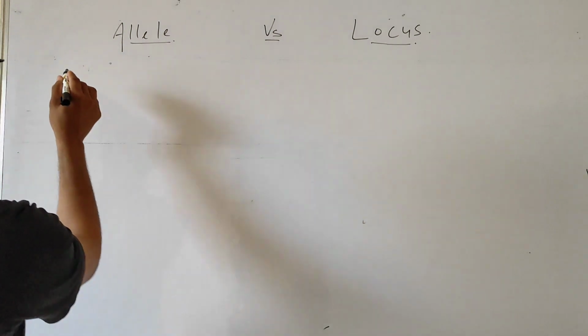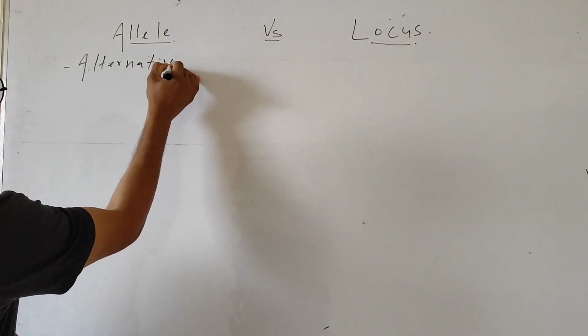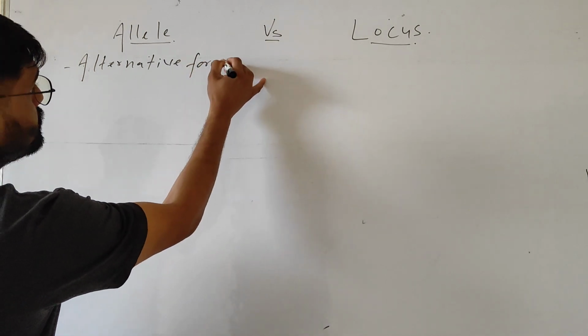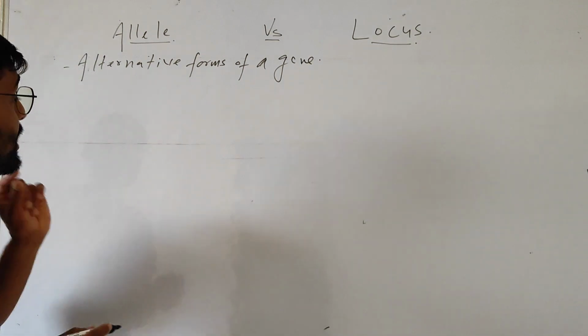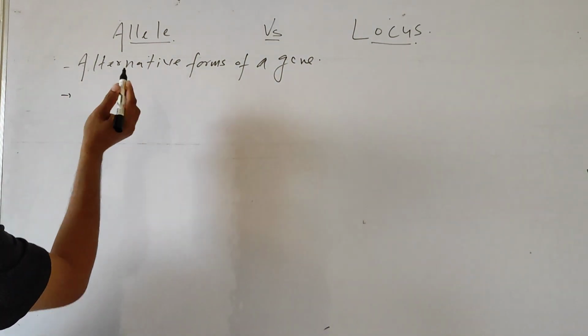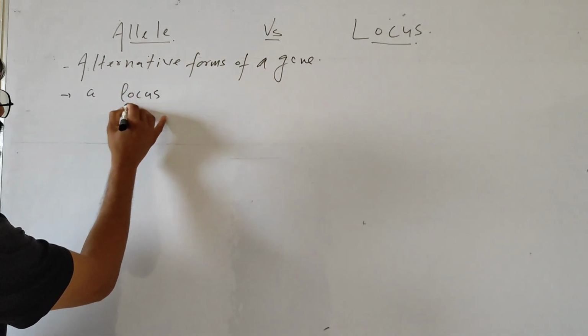In this video we will discuss the difference between allele and locus. So what is an allele? Allele is an alternative form of a gene. So it is an alternative form. And where is it present? It is present on a locus, that is a site